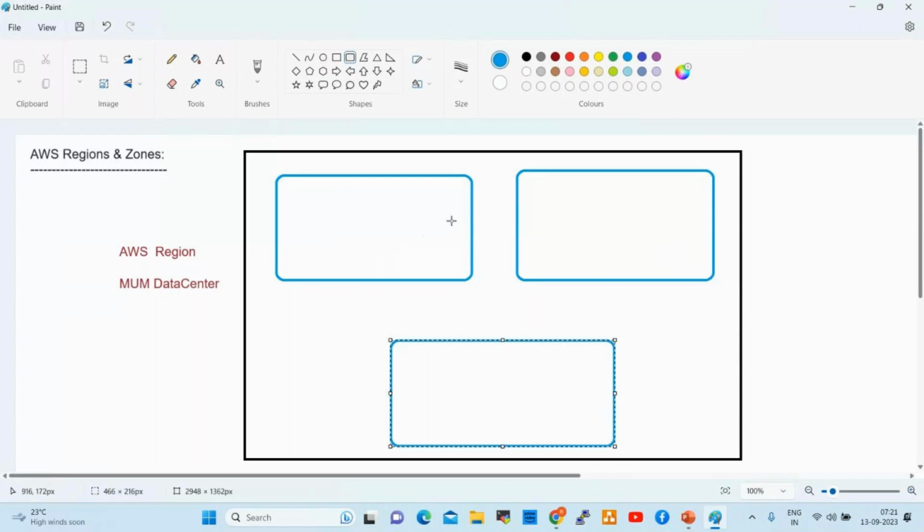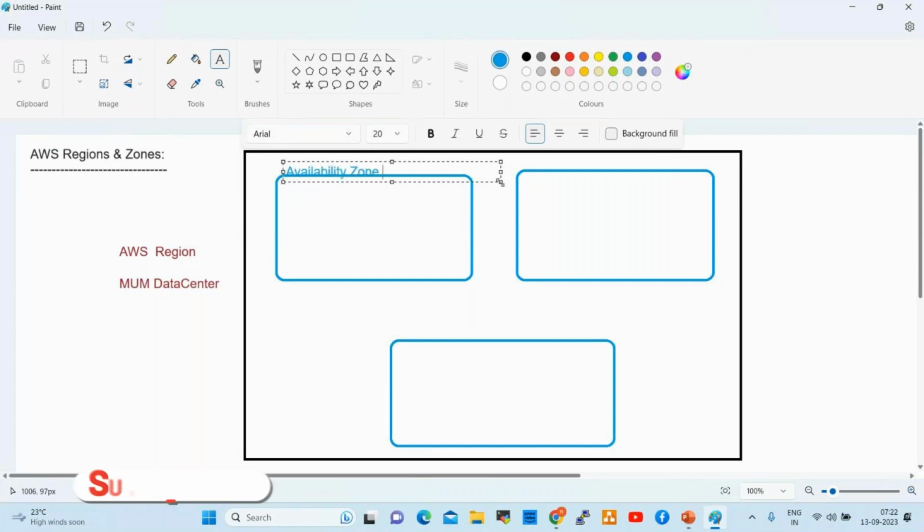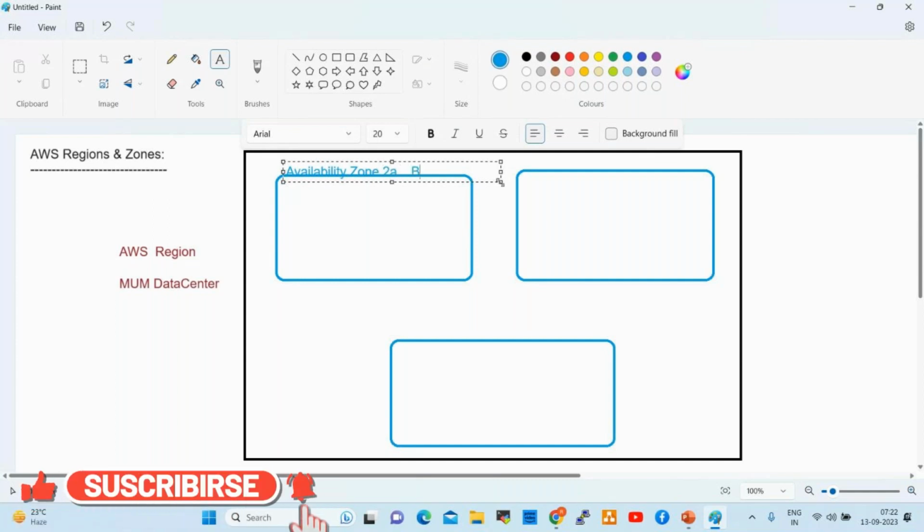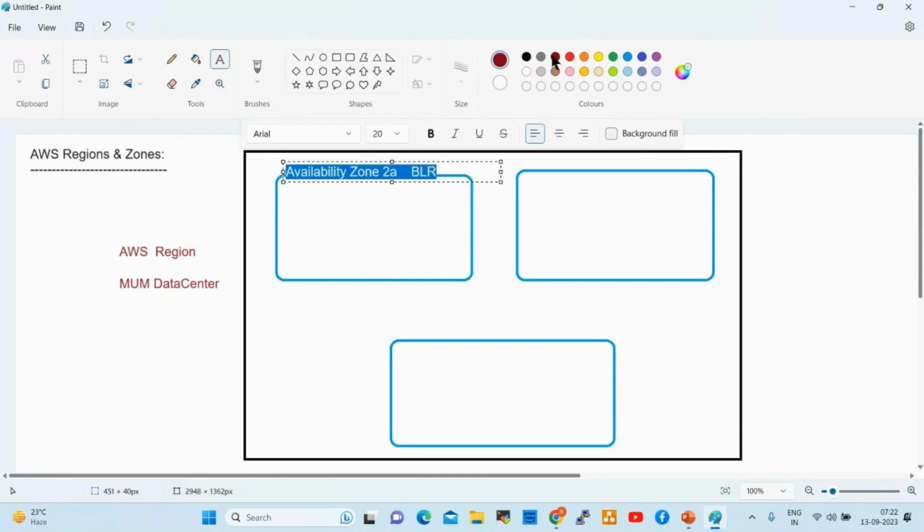For example, this is a region, and these are the availability zones. This is availability zone 2A, the Bangalore availability zone. This is Chennai, 2B availability zone.